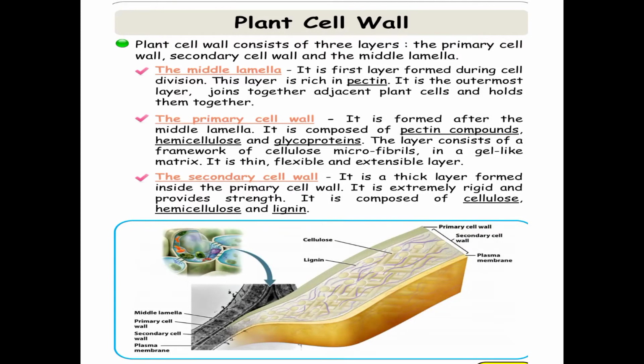The plant cell wall consists of mainly three layers: the primary cell wall, the secondary cell wall, and the middle lamella. Let us discuss them one by one in detail. The middle lamella is the first layer formed during cell division. What do you mean by cell division?